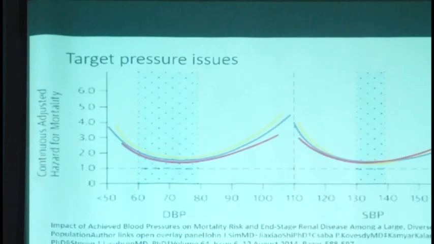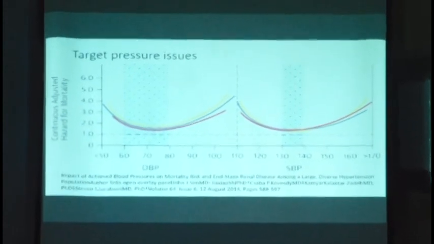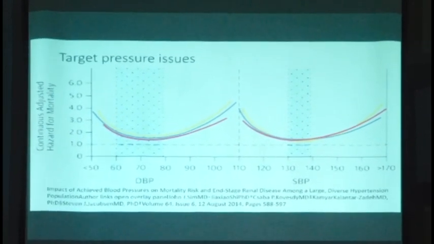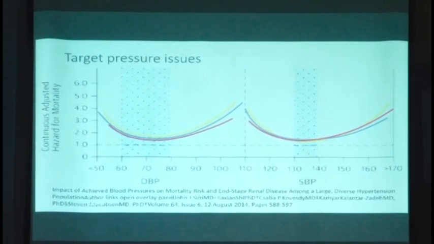Now, the next part is the target pressure. This is another controversial issue. How much is the target pressure when a patient comes with hypertension? Now, the normal 120/80, which is considered by our guidelines, is another issue. A patient who had hypertension earlier, if you go on reducing the pressure, what happens? This is the latest data, released in 2017, which has identified a new phenomenon called the J curve. The J curve is if the pressure gets reduced, the first column is the diastolic pressure, the next column is the systolic blood pressure. When it reduces,